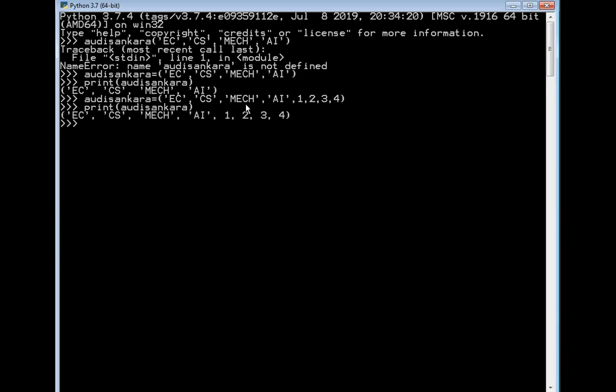Now you can clearly notice the output. What you notice in this output is EC, computer science, mechanical, AI, and along with that even the integer values are displayed as output. So that's why we can clearly mention that yes, the tuple is nothing but what is that?